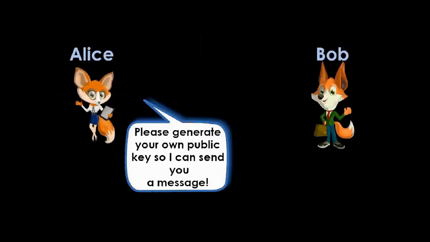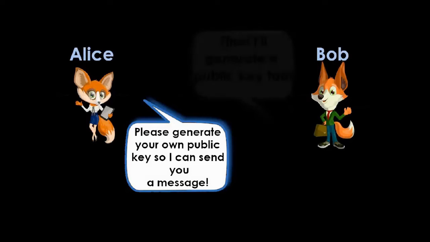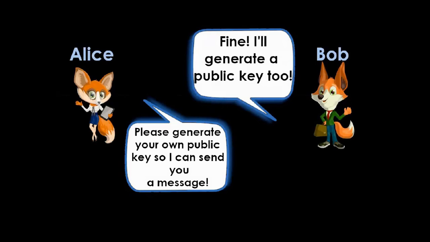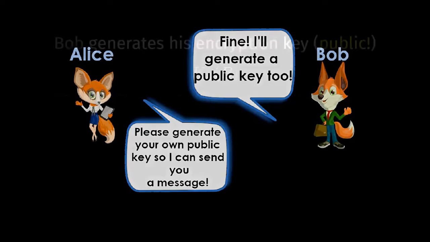However, this only works if Bob wants to send a message to Alice. But what if Alice wants to send a message to Bob? Well, in this case, first of all, it is important to say that Alice's keys are totally useless. The only way for Alice to send an encrypted message to Bob is to ask Bob to give her his own public key. That means that Bob himself should generate his public key, send it to Alice, so that she can send him an encrypted message. More in general, everyone who wants to receive a message has to generate their own public key.